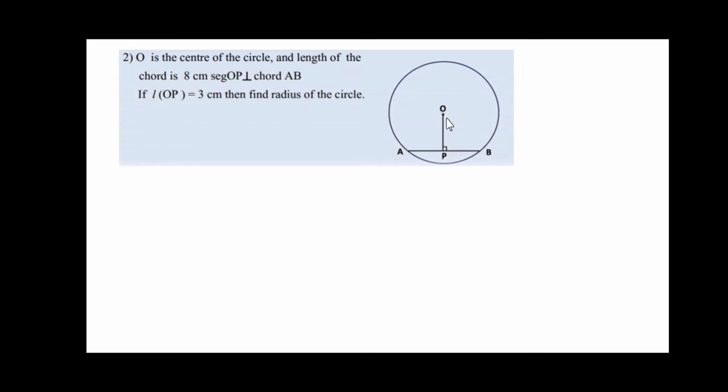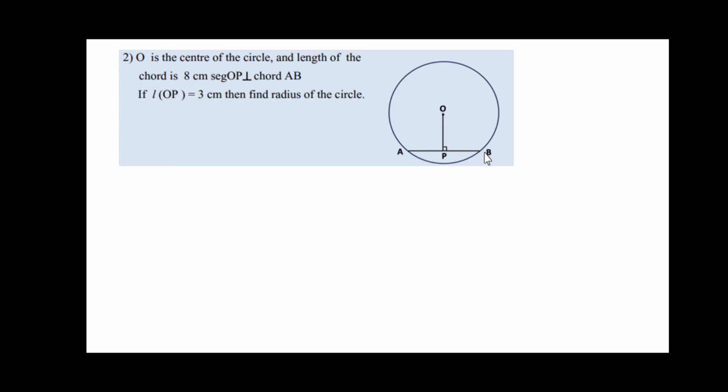Problem number 2 now. O is the center of the circle here, and the length of the chord AB is 8 centimeter. Here OP is perpendicular to AB, that is, perpendicular drawn from the center to the chord. It is perpendicular, and here length of OP is 3 given. Then you have to find out the radius of the circle.